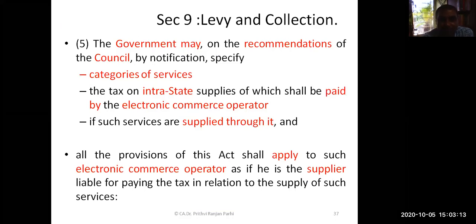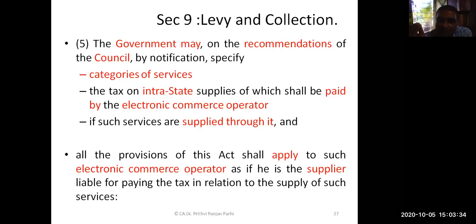Now coming to subsection 5. It talks about the government may, on recommendation of the council, by notification, specify categories of services, the tax on intra-state supplies of which shall be paid by the e-commerce operator. This concept also we will be learning today.